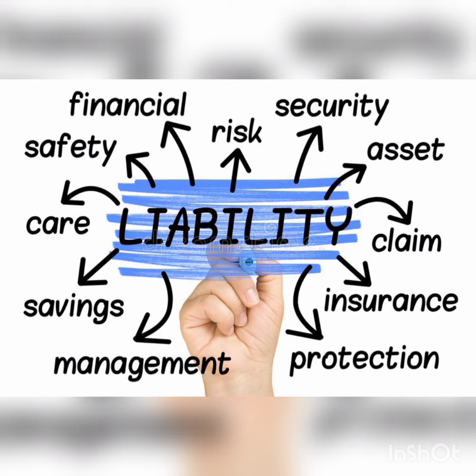Liabilities are of two types: short term liabilities and long term liabilities. Short term liabilities are those we have to pay within a period of 1 year. Bills payable and creditors for goods are examples of short term liabilities. Long term liabilities are payable after a period of 1 year.